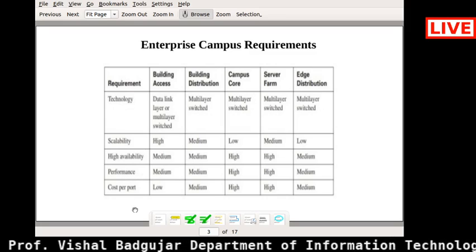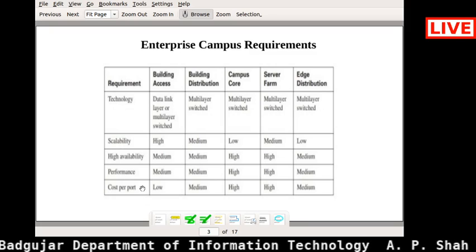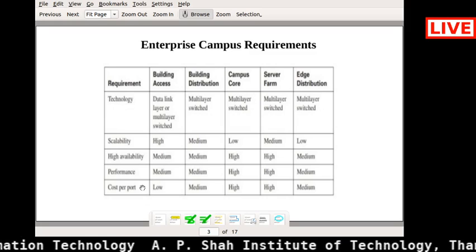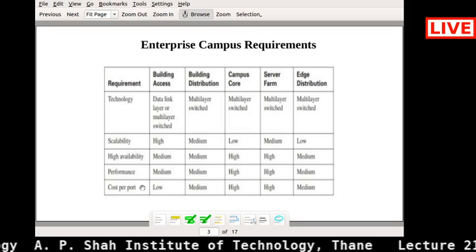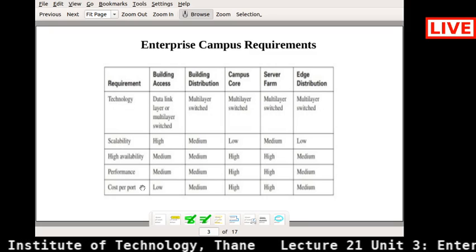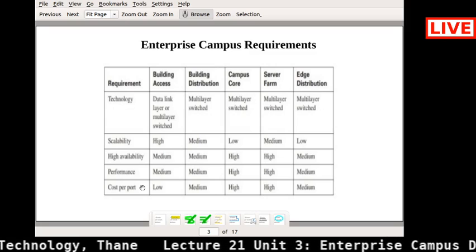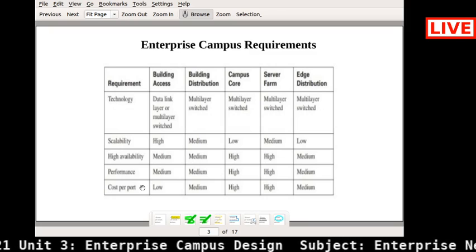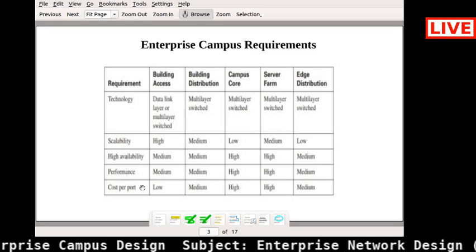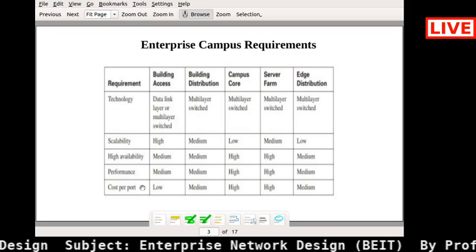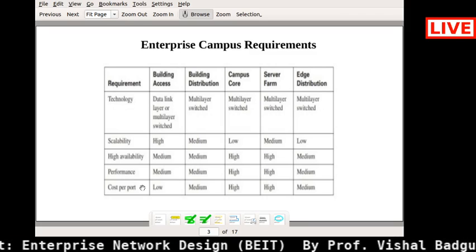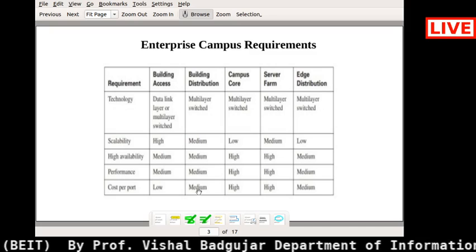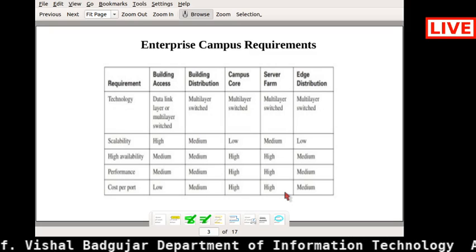Then the cost per port. For each and every port, what is the cost? You must understand that there will be a high cost for your campus core and the server farm, because whatever ports you are using, if you want to scale any kind of port, it will cost you too much at the campus core and the server farm. And if you want to scale up any port at the access layer, then it will cost very much less compared to the campus core and the server farm layer area.